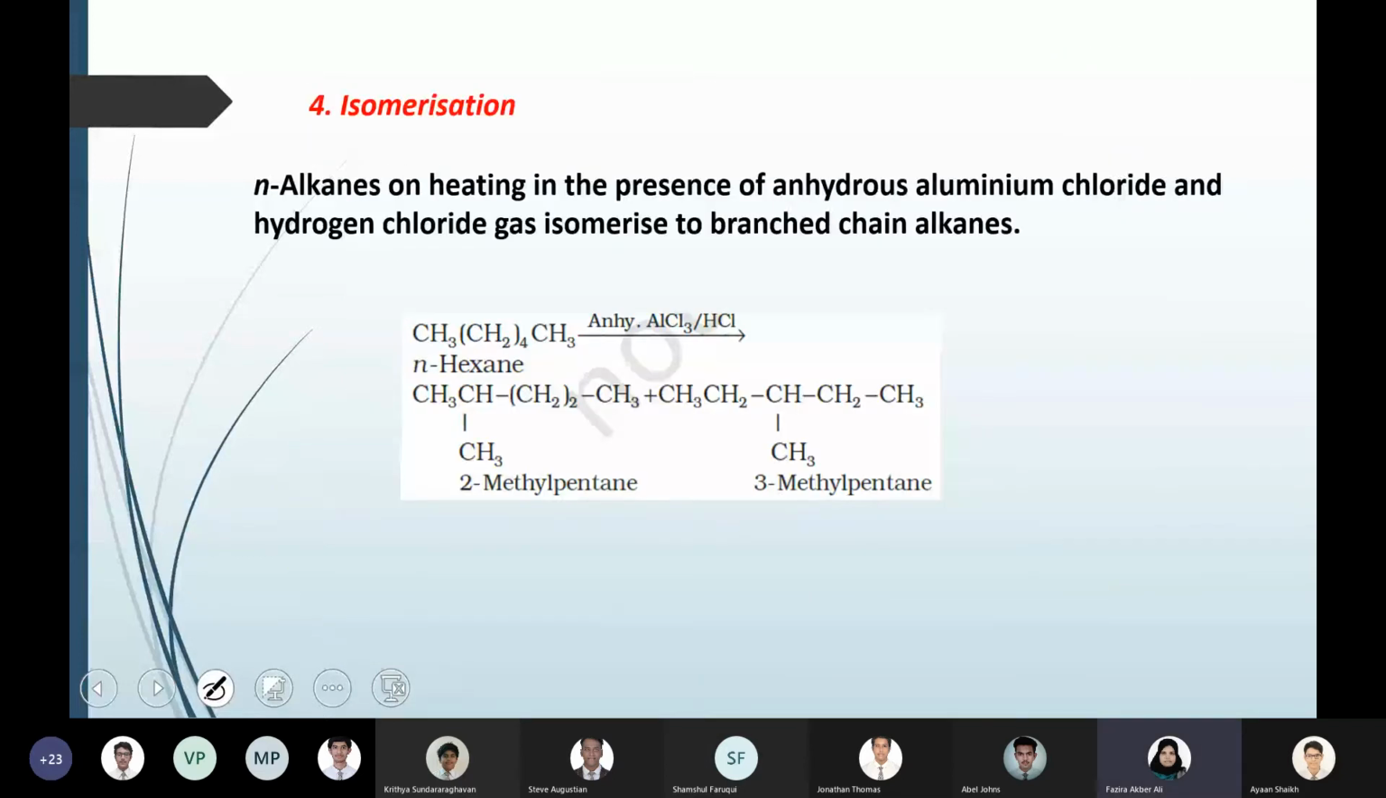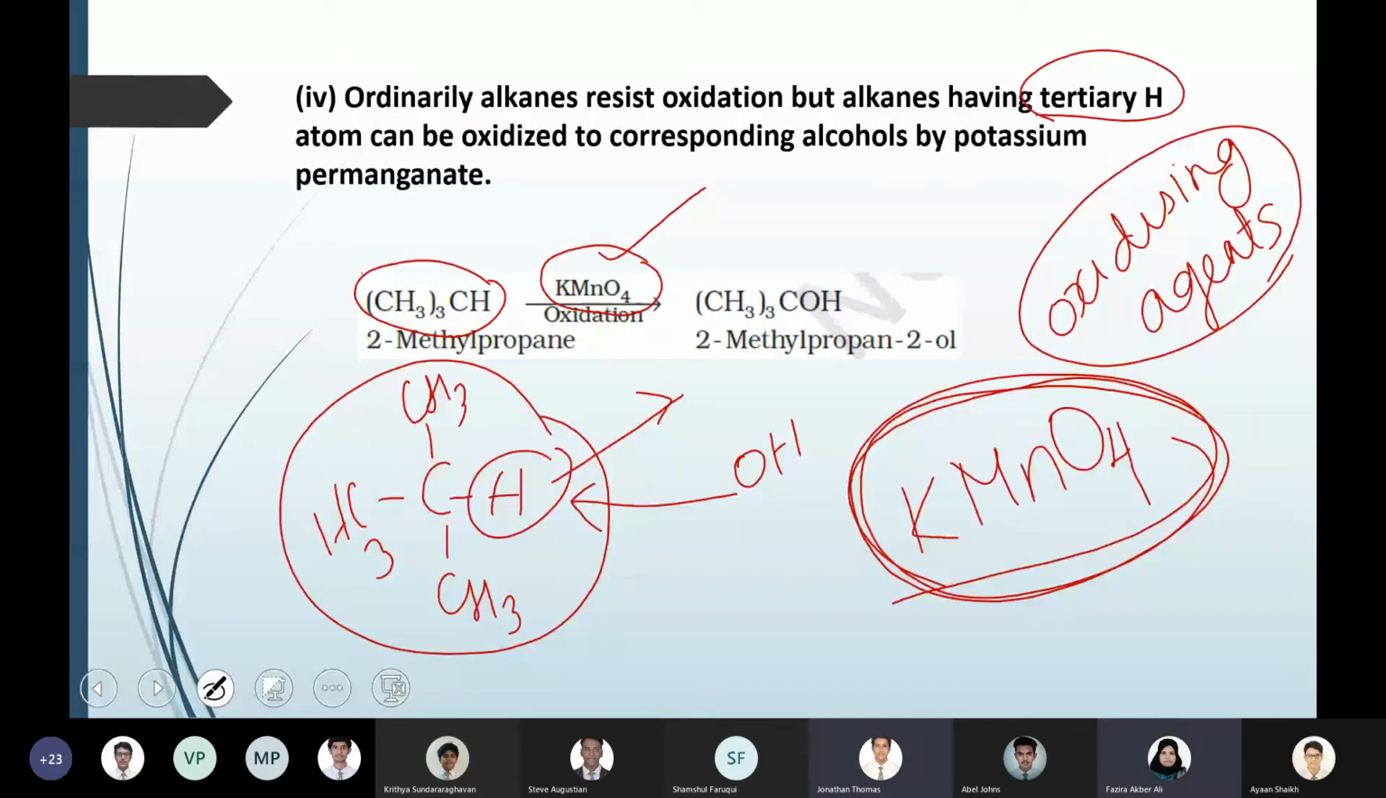Okay. Let's move to the fourth reaction of alkane, that is isomerization. Ma'am, could you show the previous slide for just 1 second? Yeah. Thank you, ma'am.